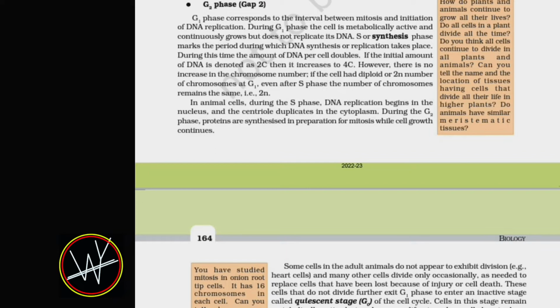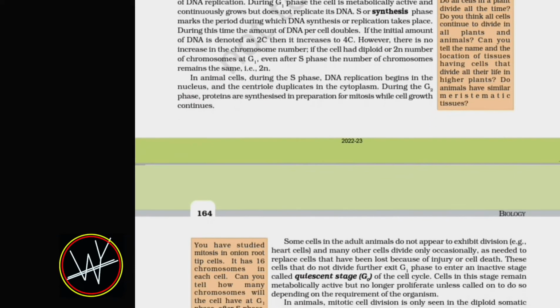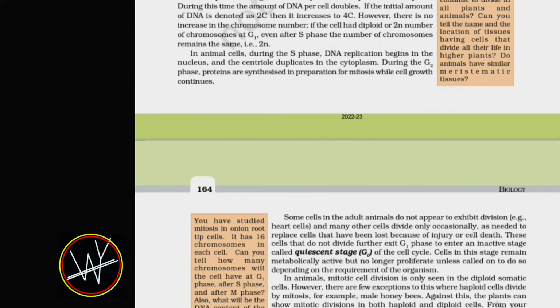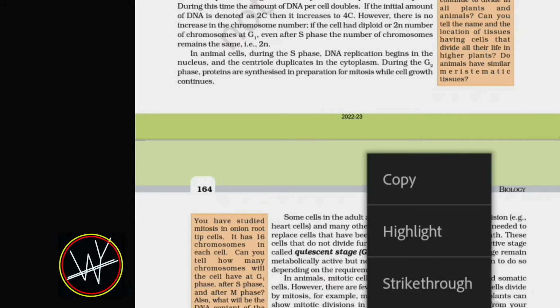However, there is no increase in the chromosome number. If the cell had a diploid or twin number of chromosomes at G1, even after S phase the number of chromosomes remains the same, that is 2n. In animal cells, during the S phase, DNA replication begins in the nucleus and the centriole duplicates in the cytoplasm. During the G2 phase, proteins are synthesized in preparation for mitosis while cell growth continues.